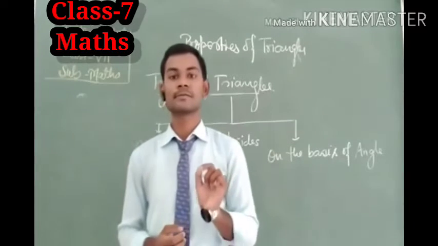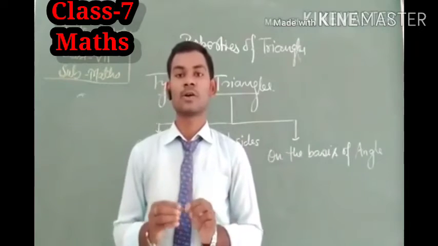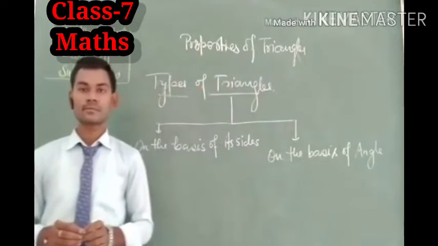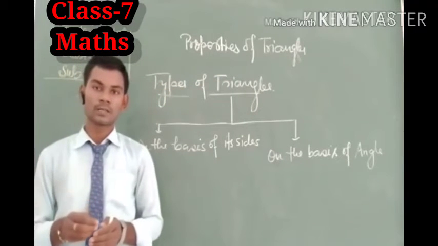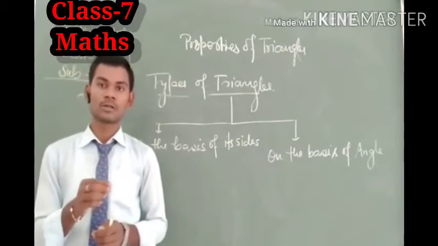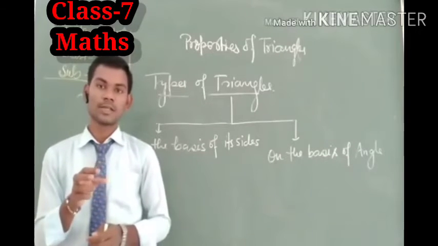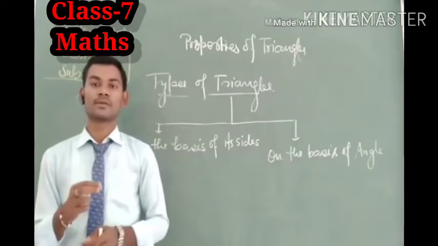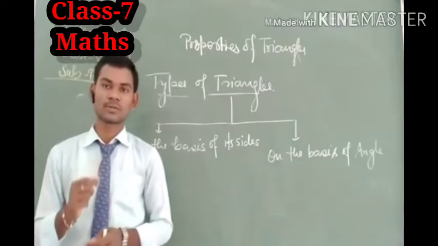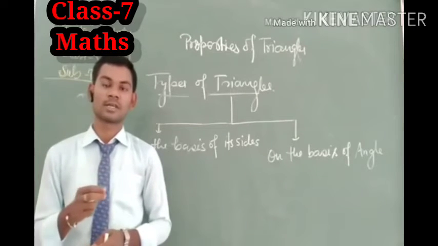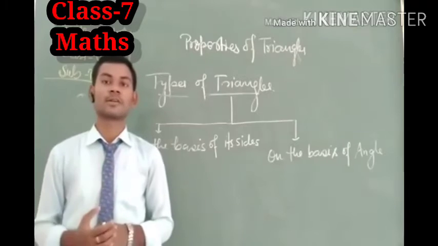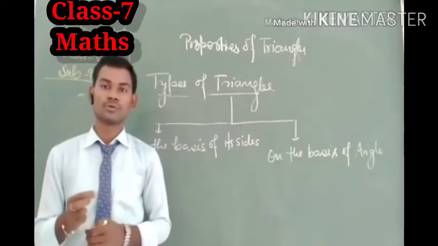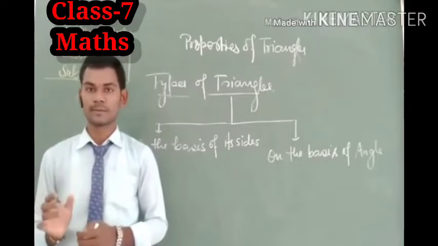When we categorize the triangle on the basis of side, the names are also given in the same way. That is, if all sides are equal, then we say equilateral, if two sides are equal, then it is known as isosceles, and if no two sides are equal, then it is known as a scalene triangle. So in this case there is no word used as angle.